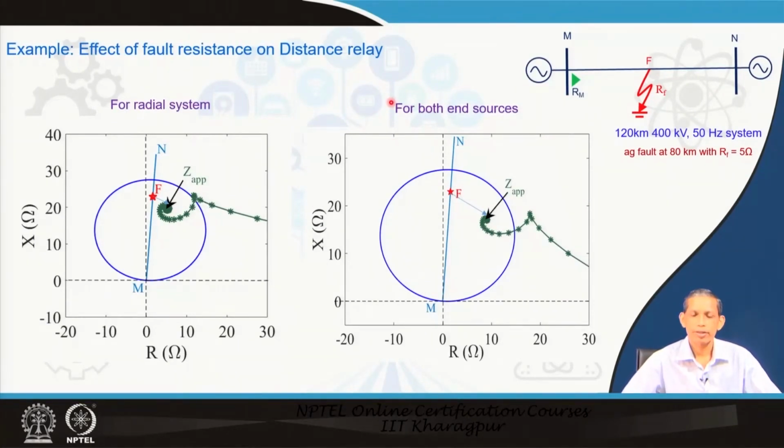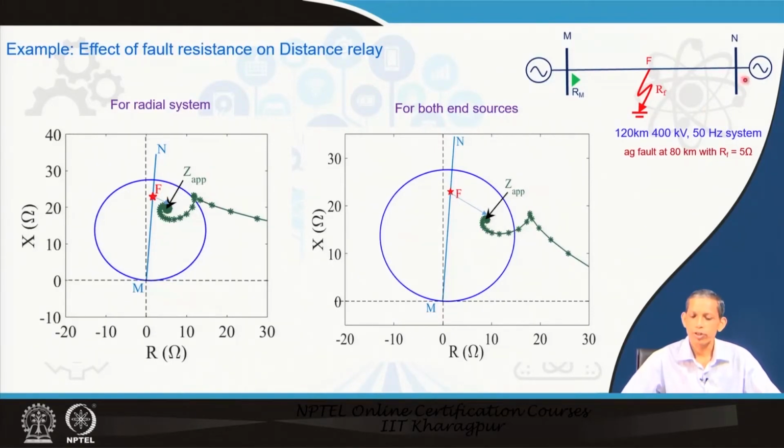Now, let us take an example. We have a 2 bus system, 400 kV line, 120 kilometers, and we created a fault 80 kilometers from the relay, a phase A to ground fault with RF equal to 5 ohm only. In real situations it may be much more also. So, for a radial system, we see the fault deviating from the line impedance line this much, settling here with that 5 ohm.